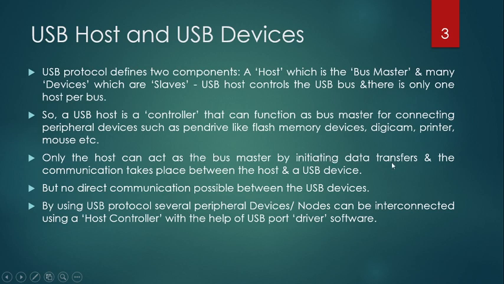It alone initiates the data transfer, and no communication is possible between the USB devices themselves. Using this USB protocol, with the help of the host controller and the client driver software, USB communication works. So these are the important component parts of USB.